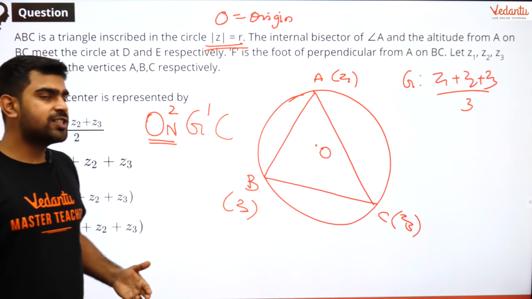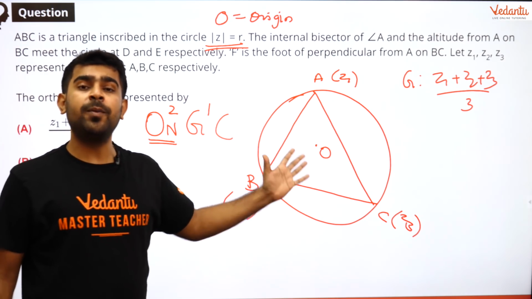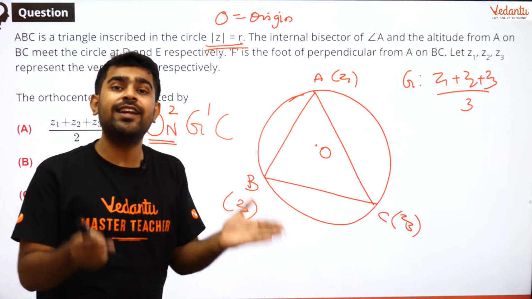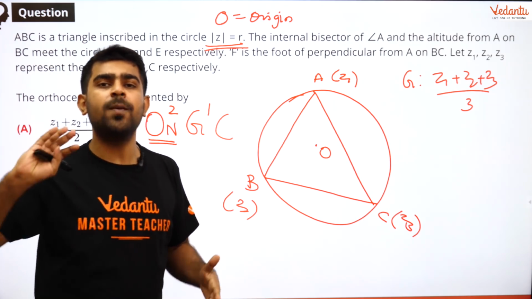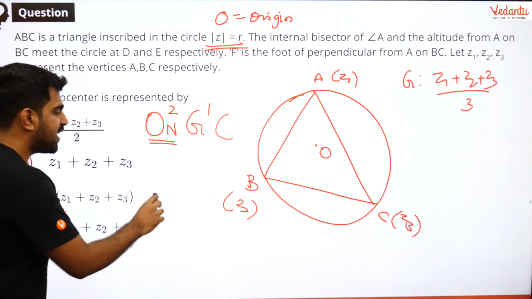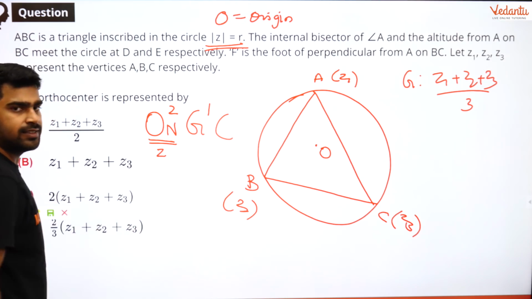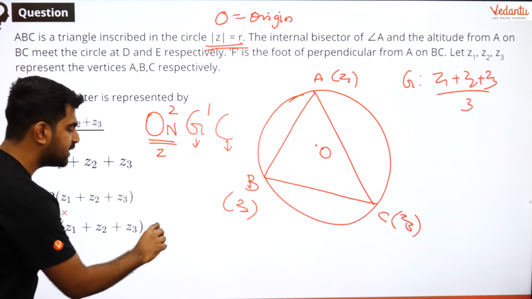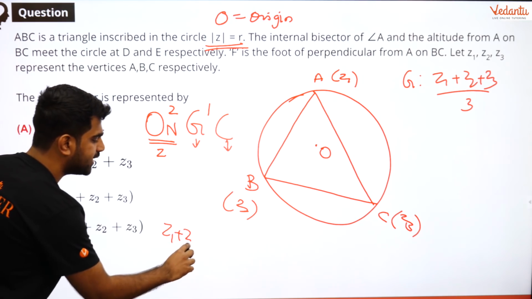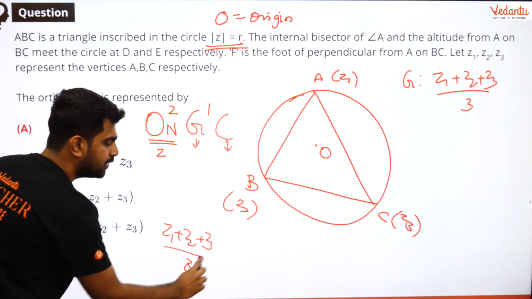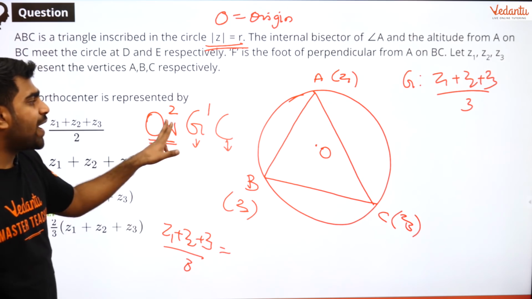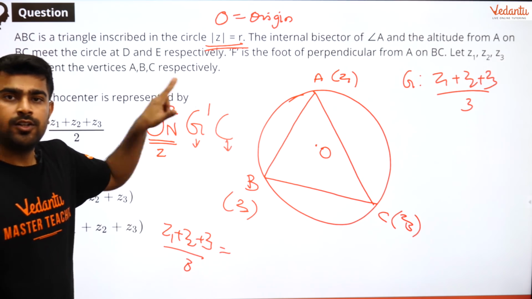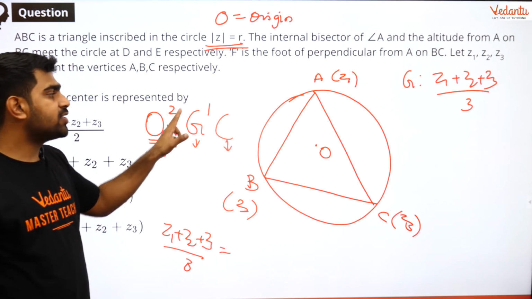Now let us start solving this. So guys, the way the section formula is applied in complex numbers is a bit different. Here you don't have x coordinate, y coordinate, right? It is just directly complex numbers. So if I say my orthocenter is Z and I know my centroid and I know my circumcenter, what is centroid? Centroid is Z1 plus Z2 plus Z3 by 3. That is equal to what? Twice of the circumcenter.